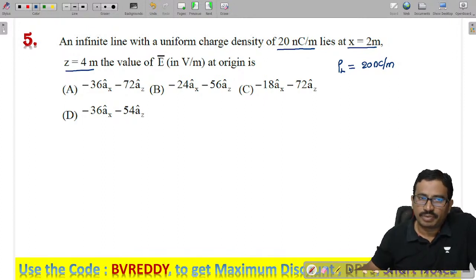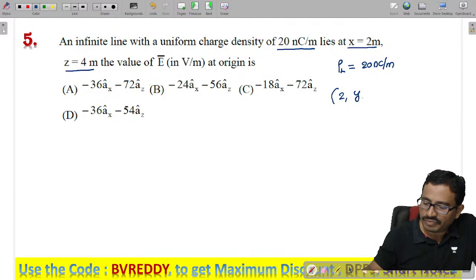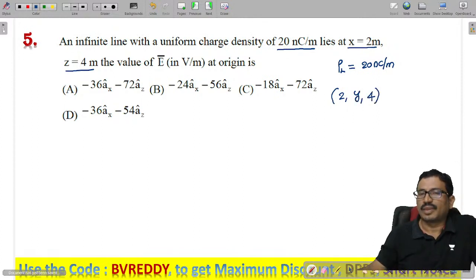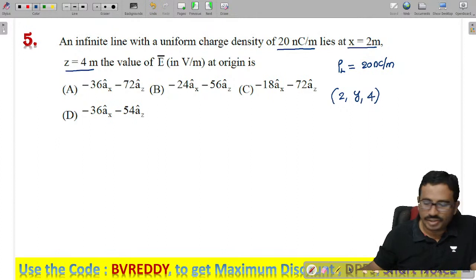Y is a variable. That means the line charge is placed parallel to the y axis. Where the charge is placed, x value is 2, y is a variable quantity and z value is 4. Due to this I want to find my electric field at the origin.